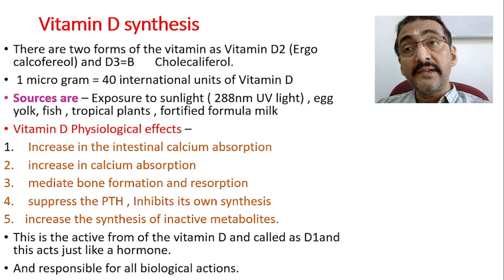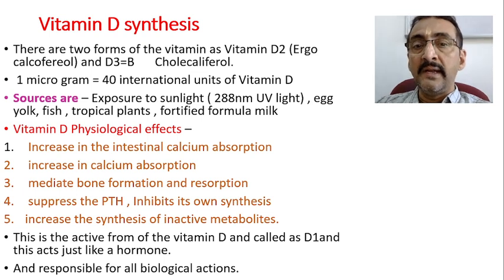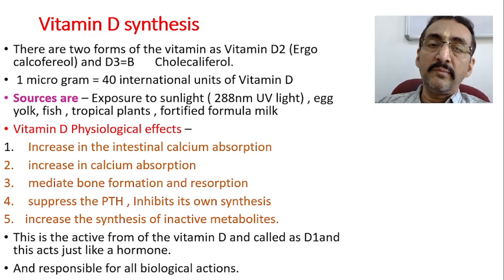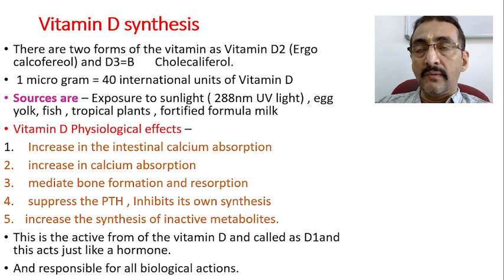Now we should understand some of the basic functions of vitamin D and why it is so important. Number one, the physiological effects of vitamin D: it increases intestinal calcium absorption. For calcium absorption from the intestine, the active form of vitamin D is very important. In the absence of the active form, calcium is not absorbed from the gut and it leads to hypocalcemia.